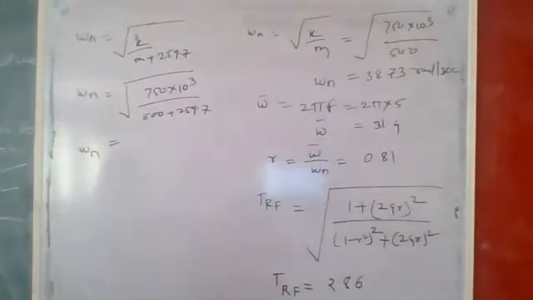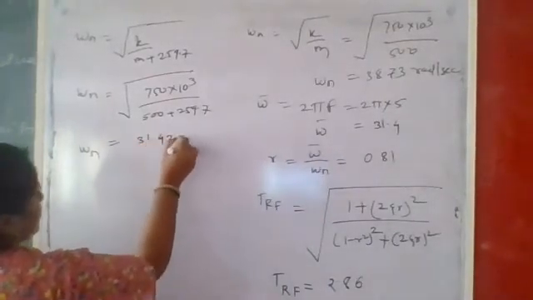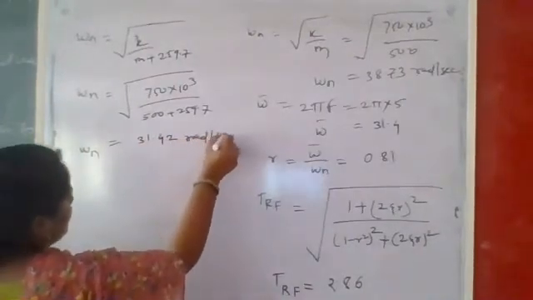Please tell me the answer. Omega n. 31.42. Okay, right. What is the answer? 31.42. That is the answer in terms of radian per second.